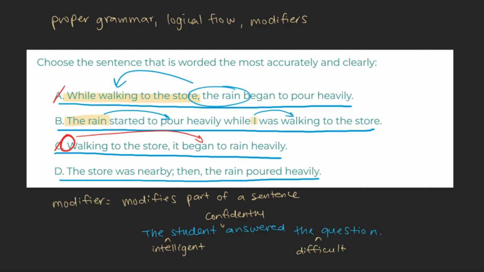And D. The store was nearby, then the rain poured heavily. This sentence has a confusing structure and makes it sound like it was the proximity to the store that made it start raining. As this isn't the clearest way to express this thought, we can mark this as incorrect and mark our original answer, choice B, as our final answer.